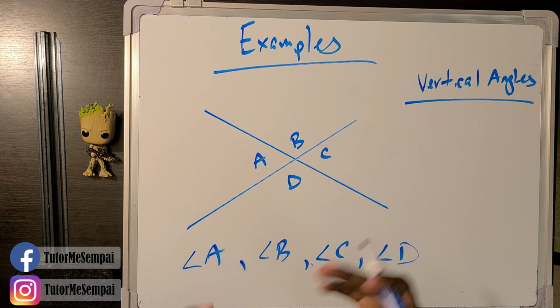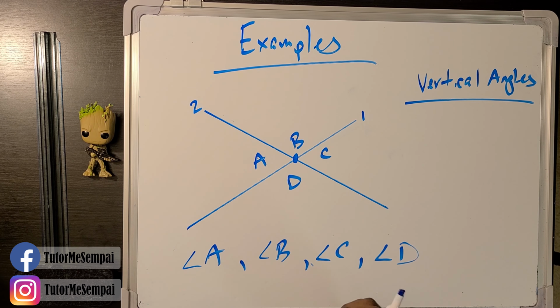So first, let's analyze what we have here. Do we have the very first thing that we talked about? 2 lines intersecting each other. Yes, we have line 1 here, and we have line 2 here. So it seems like we're already on the right track. How about the second one? Well, vertical angles have the same vertex. Well, what is a vertex? Well, that's going to be where these lines meet. So yes, these angles, all 4 angles, share the same vertex. How about that next one?